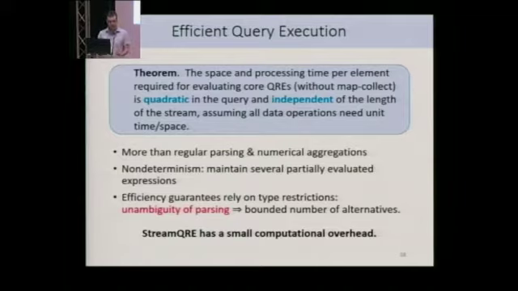And the caveat here is that I'm assuming that all data operations need unit time and all data types need unit space. And the proof of this fact is quite elaborate.